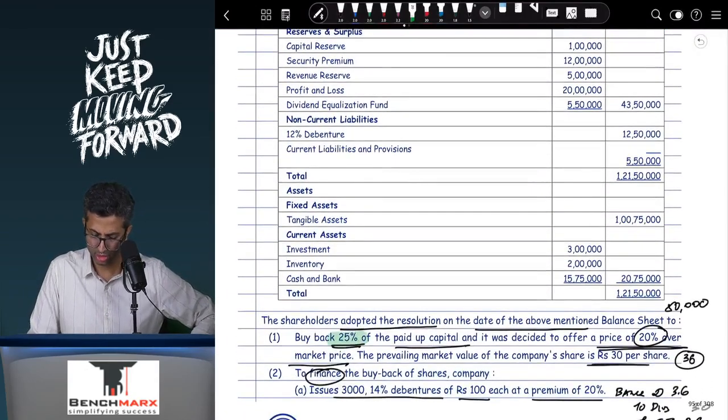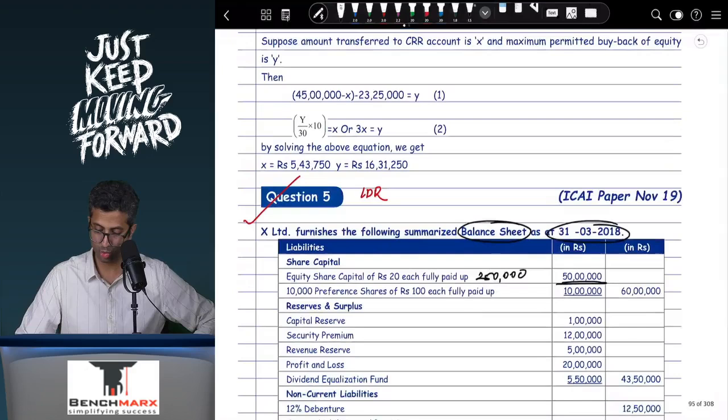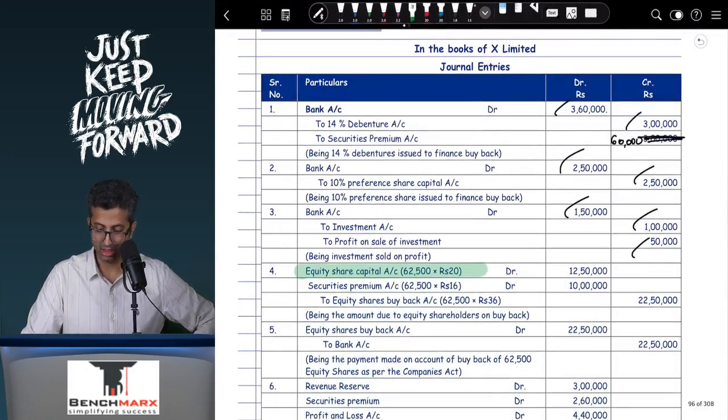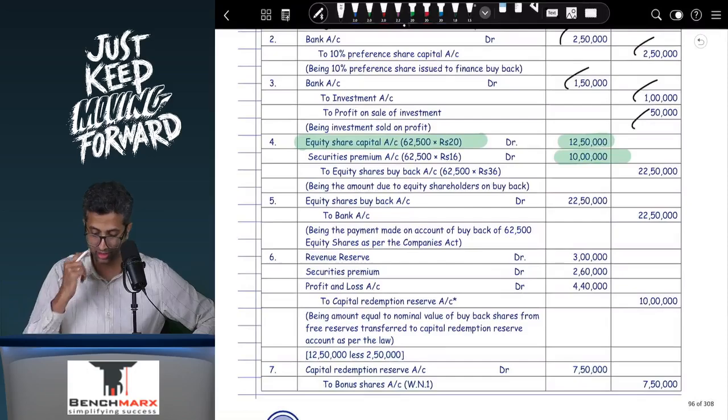This is 25%. I'm sorry, not 20%. My bad. So this is 25%, which comes to 62,500. So if it is 62,500 into rupees 20, 62,500 into 20 will come to 12,50,000, and into 16, 62,500 into 16 will come to 10 lakhs. And over here there will be share buyback account, and then there will be share buyback account debit to bank.